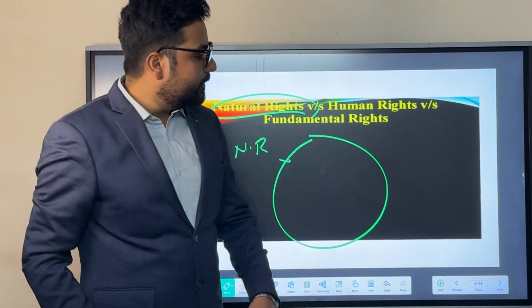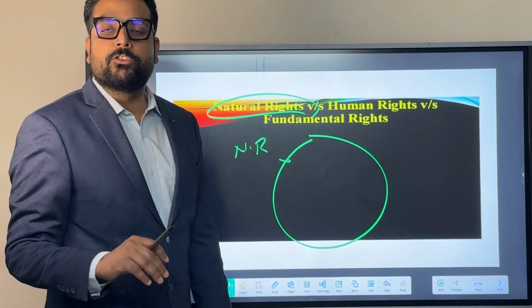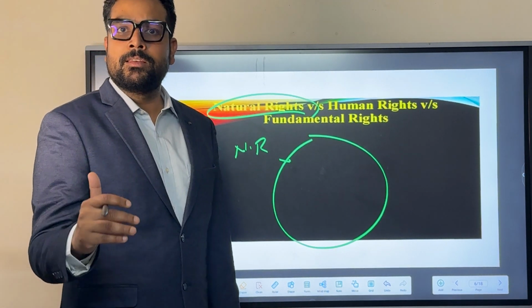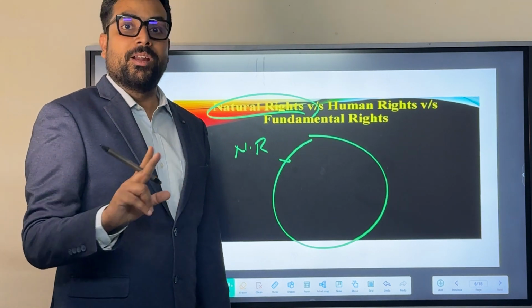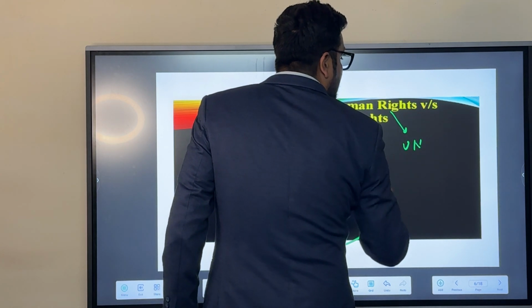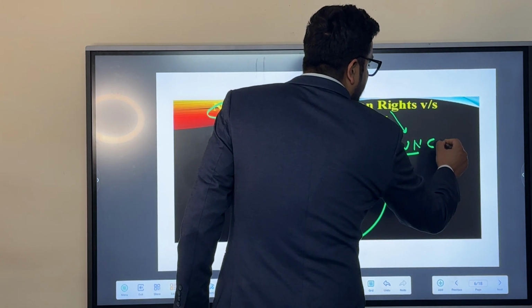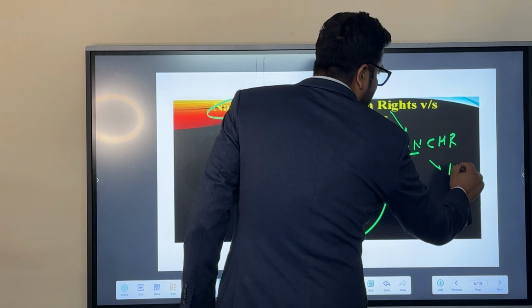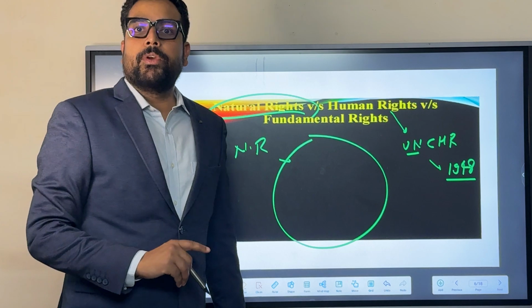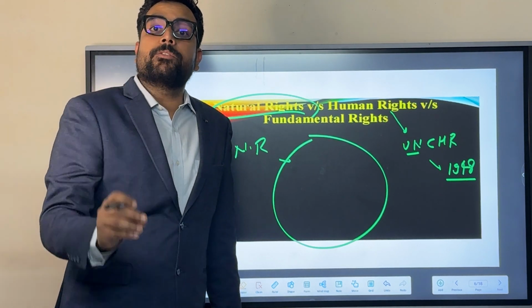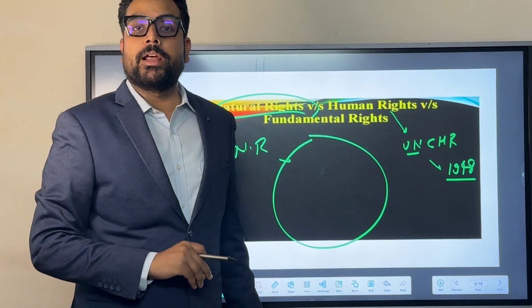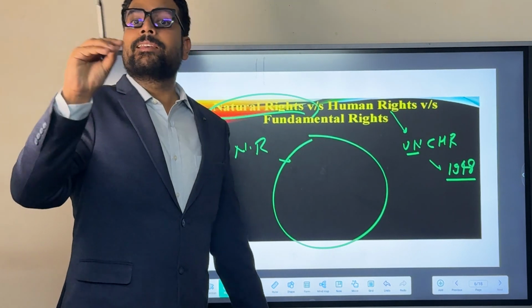While the second concept is human rights. It is almost the same as natural right. Being a human, whatever you are enjoying, whatever privileges you are getting, these privileges would be treated as human rights. But there is a bigger difference, as human rights are those that were identified by the United Nations Convention on Human Rights in 1948. A convention was held in the UN in 1948, where some rights were identified and declared under the declaration, and those rights were treated as human rights.